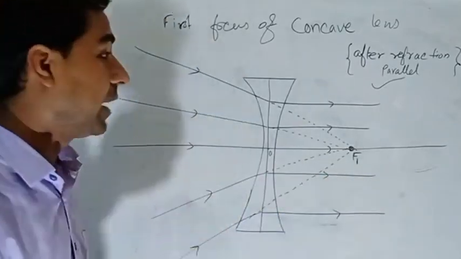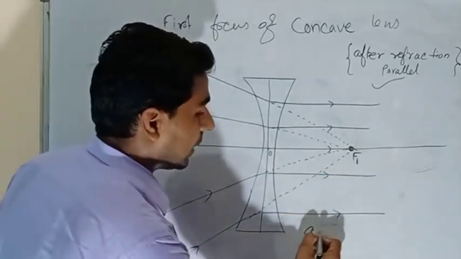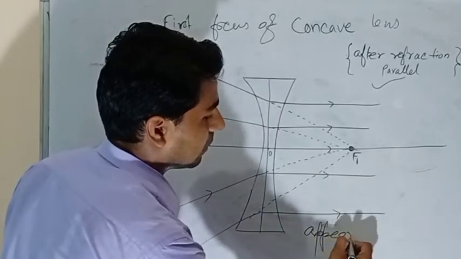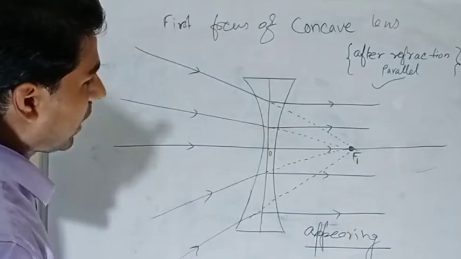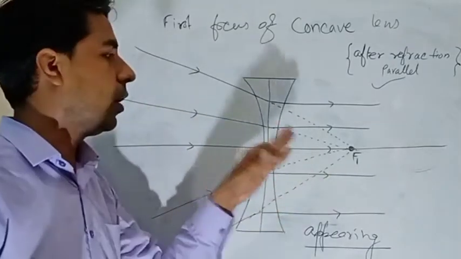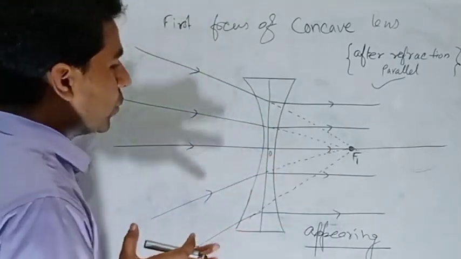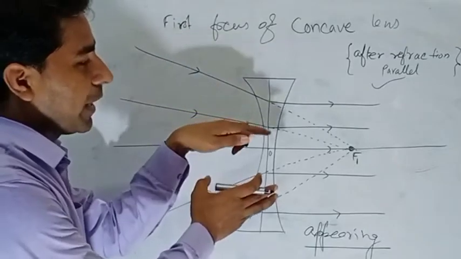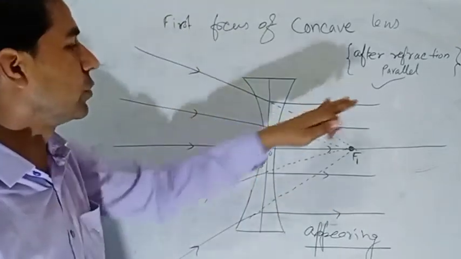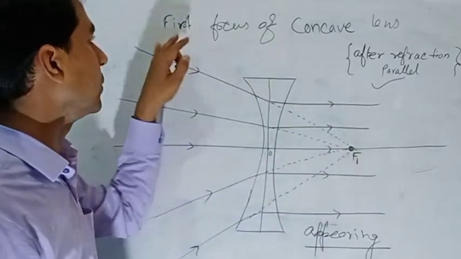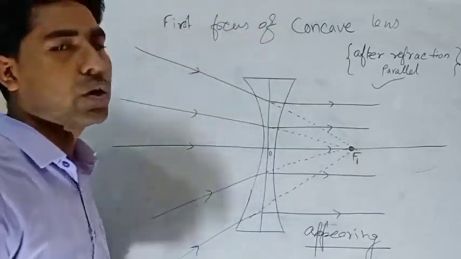That is why we are saying "appearing". So this is the point on the principal axis towards which all the rays are appearing to meet, but after refraction through the concave lens become parallel. So this virtual point is known as the first focus of the concave lens.